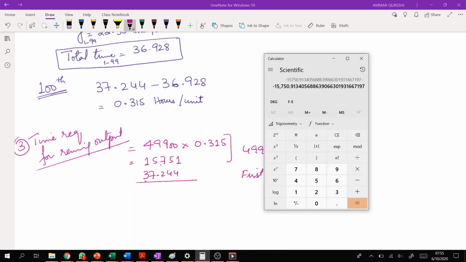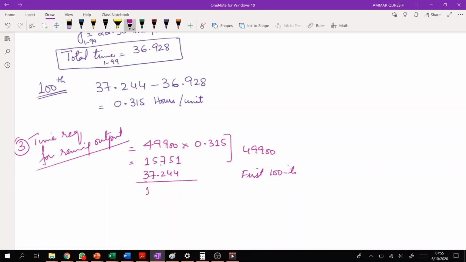So that makes 15,788. This is the total time required for 50,000 units, right? But obviously we don't need total time, we need the time required for 1 unit.